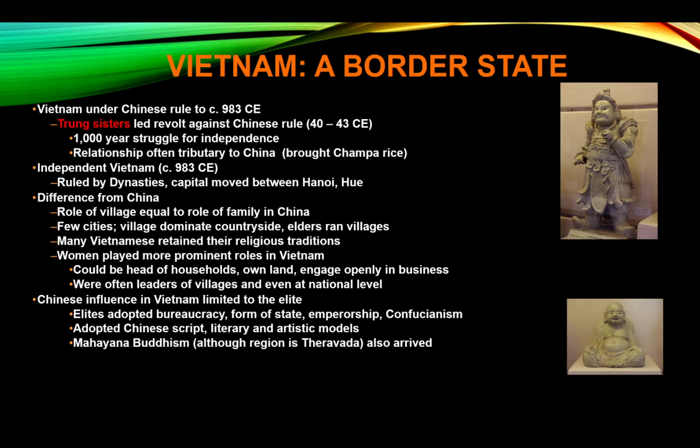The relationship between Vietnam and China was often tributary. The Vietnamese brought champa rice to the Chinese. Vietnam will become independent after 983. They'll be ruled by dynasties. They'll create the capital of Hanoi and Hue. There will be some big differences between the Chinese and the Vietnamese. The Vietnamese were the civilization that were least likely to accept sinification.